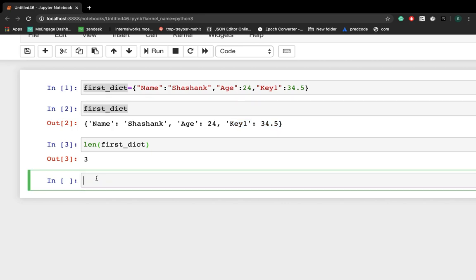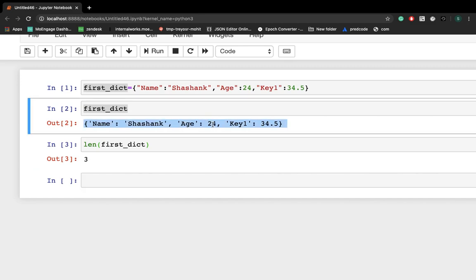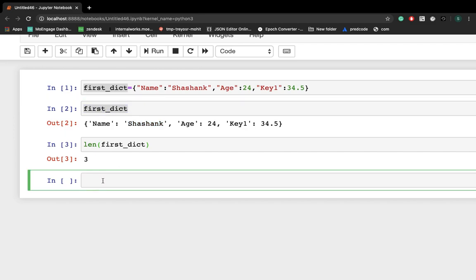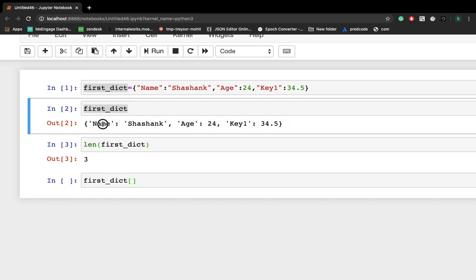Now let's explore another concept. Let's say you have to grab any of these values, so how can you grab it? For grabbing a value, you have to write this variable, then square brackets, and now you have to write the key name corresponding to whatever value you want to grab, right?